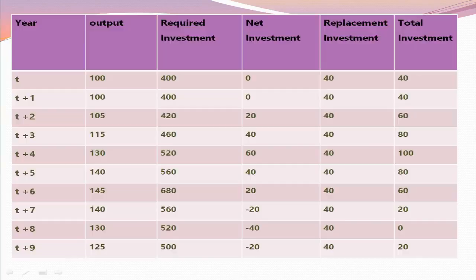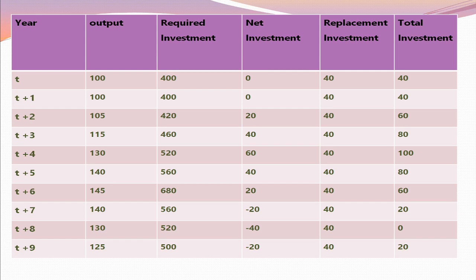Here we are assuming the value of the accelerator is 4, that is V is equal to 4. The required capital is 4 times the corresponding output, so the capital output ratio is 4:1. Replacement investment is assumed to be equal to 10% of the starting capital stock. Net investment equals V times the change in output between one period and the preceding period.